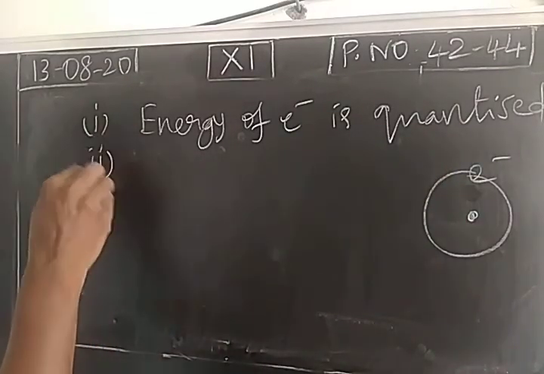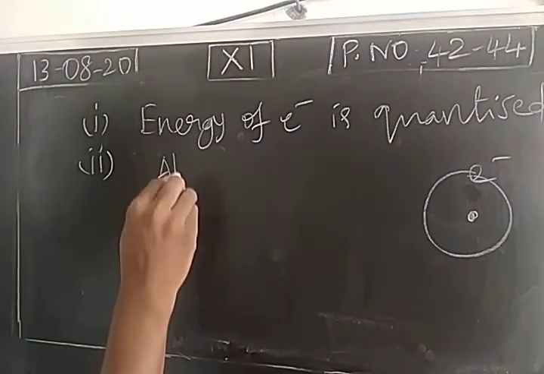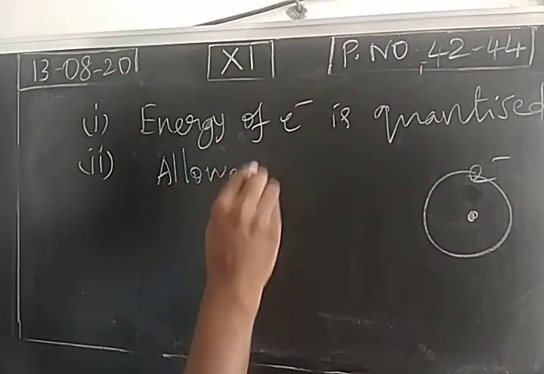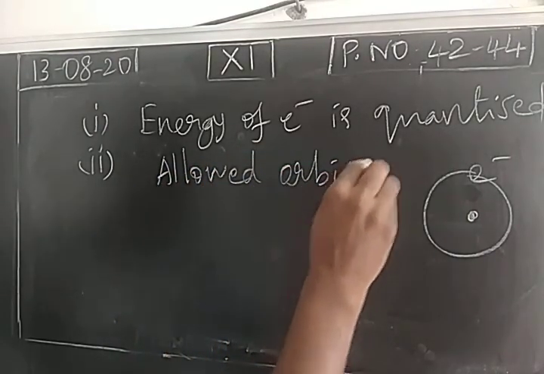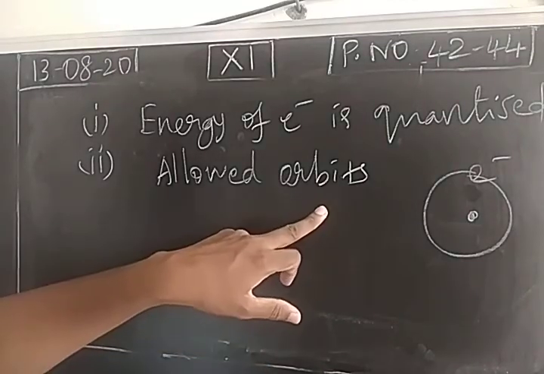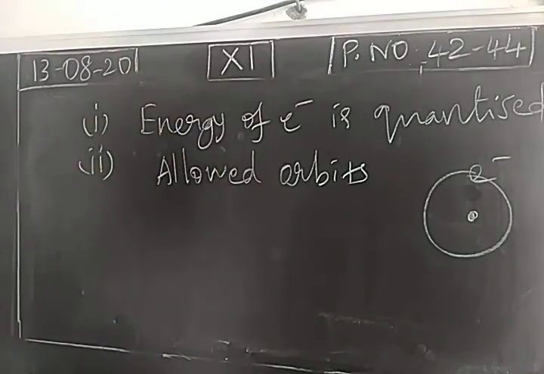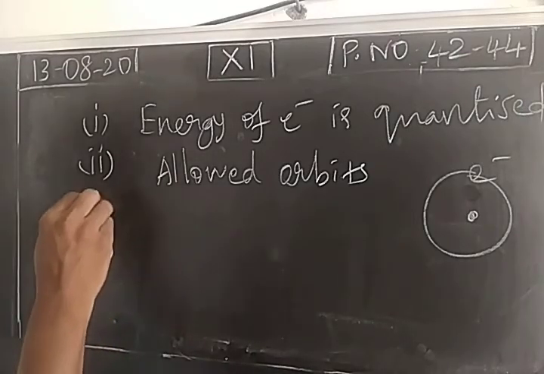Number 2. When we solve the Schrödinger wave equations at the permitted energy values, we get allowed orbits. So we get shells or energy levels or orbits. Allowed orbits are obtained as the solutions of the Schrödinger wave equations at the permitted energy of the system. System means atoms.